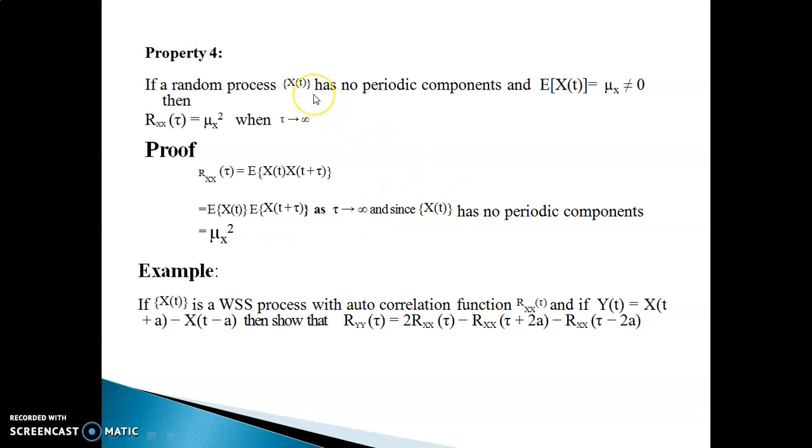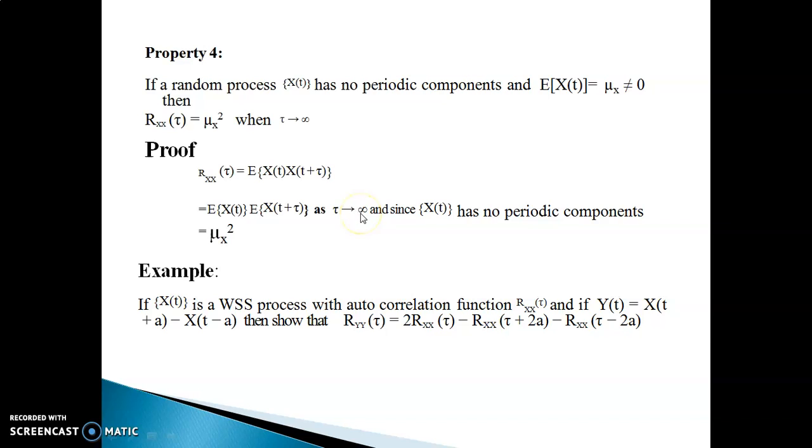Now we go to the fourth property. Fourth property says that if random process X(t) has no periodic component and expectation of X(t) equal to μ_X, which is not equal to 0, then R_XX(τ) equal to μ_X square when τ tends to infinity. So you consider the definition of autocorrelation function.